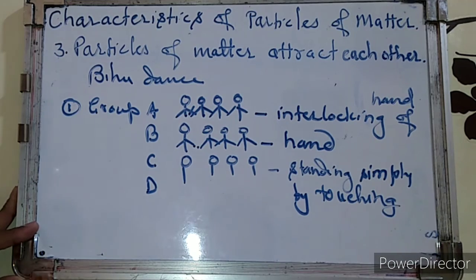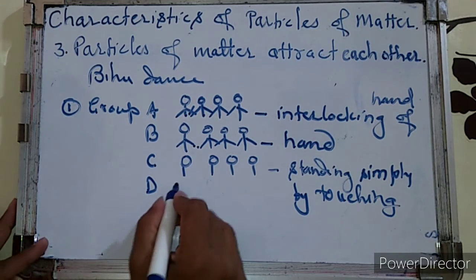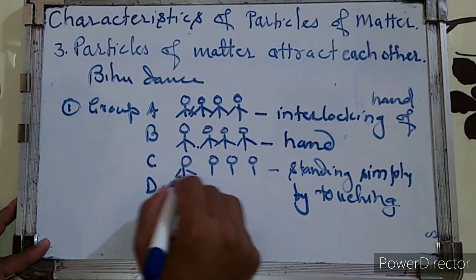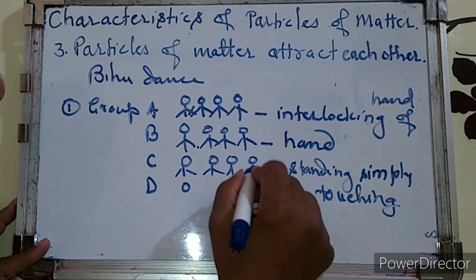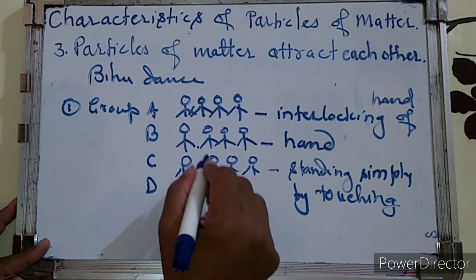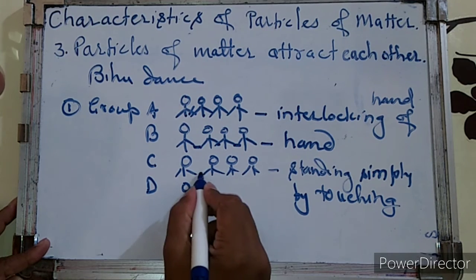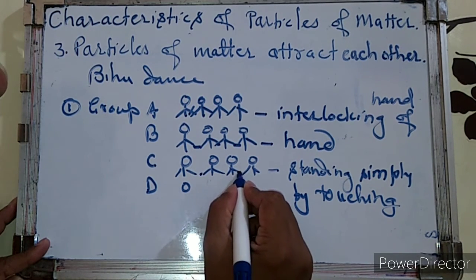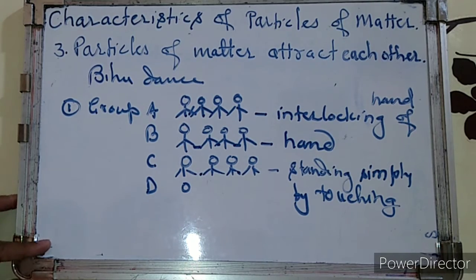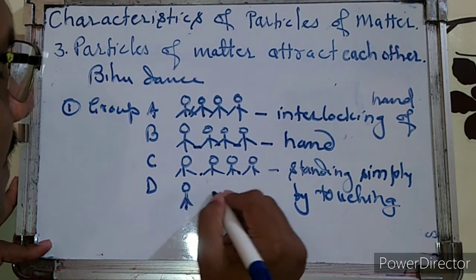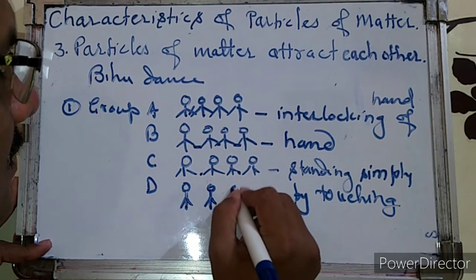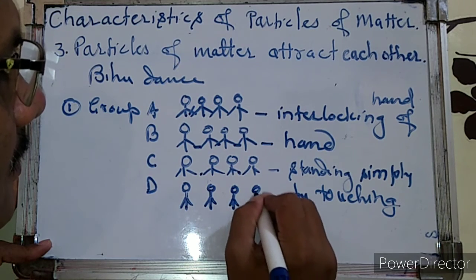This is the way they are standing. And the fourth group, D group, they are individually, so they are simply touching each other and not holding. This is the holding of hand and this is simply the touch of the hand, wherein only a simple touch is there. And here the fourth group is standing away from each other.